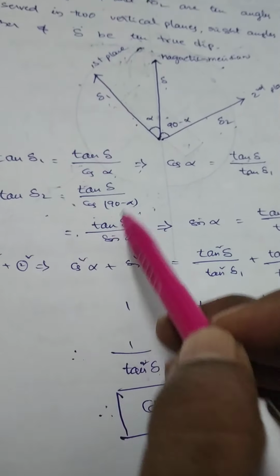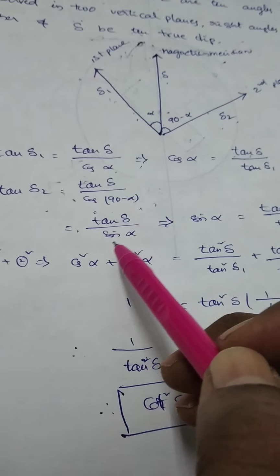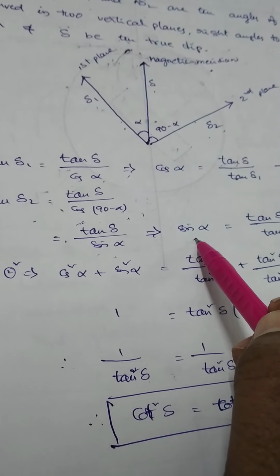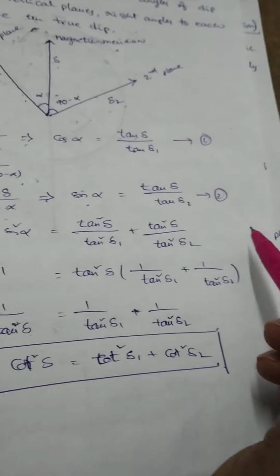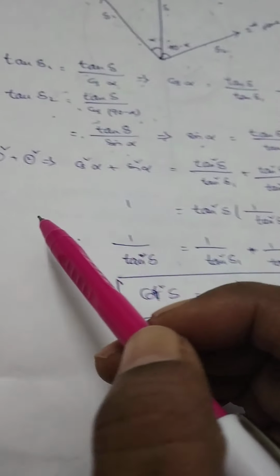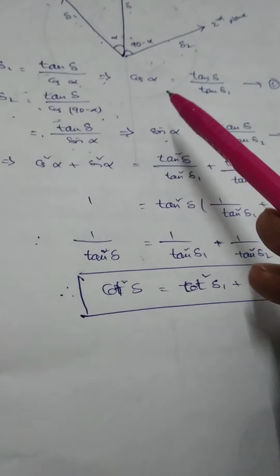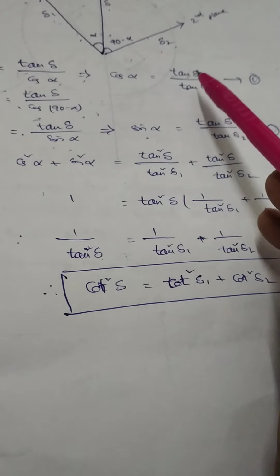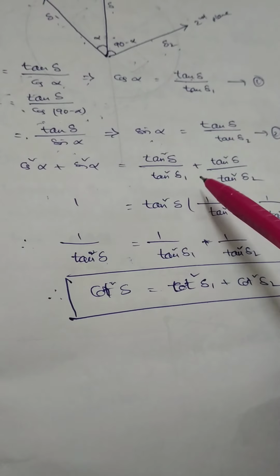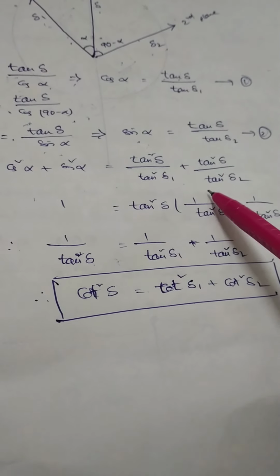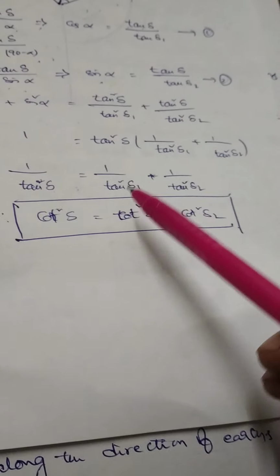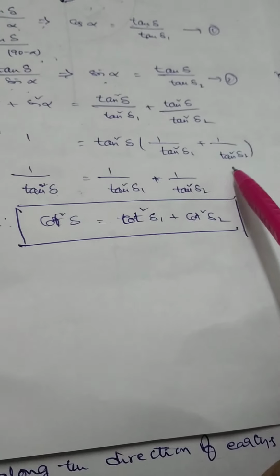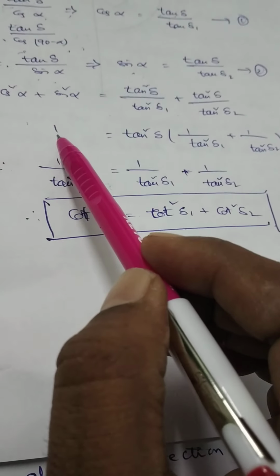That is equal to tan delta by sin of (90 minus alpha), and sin of (90 minus alpha) means cos alpha. From this, cos alpha is equal to tan delta by tan delta 1. Let it be equation 2. Now, 1 square plus 2 square means cos square alpha plus sin square alpha is equal to tan square delta by tan square delta 1 plus tan square delta by tan square delta 2. Common tan square delta into (1 by tan square delta 1 plus 1 by tan square delta 2). Cos square alpha plus sin square alpha is equal to 1.